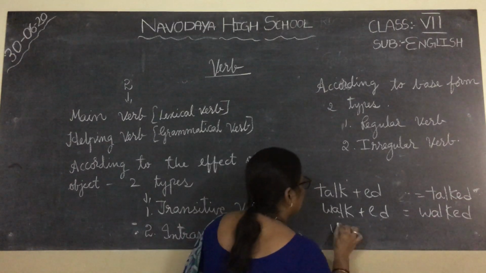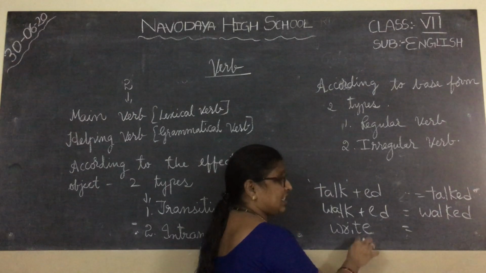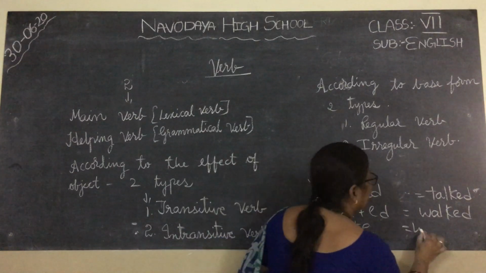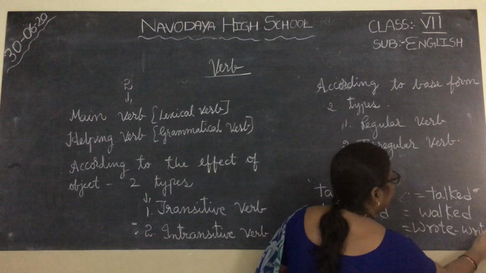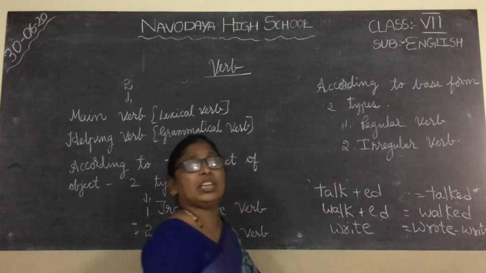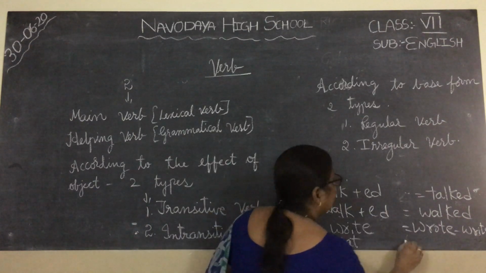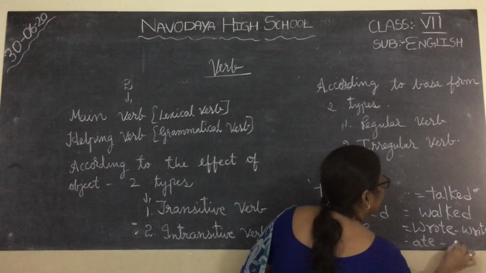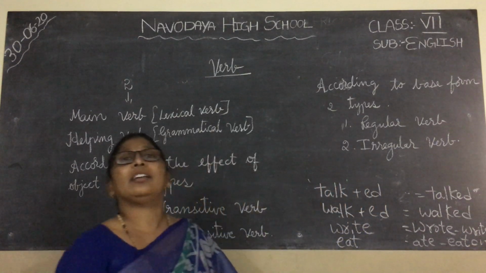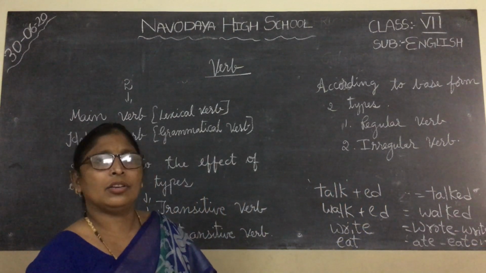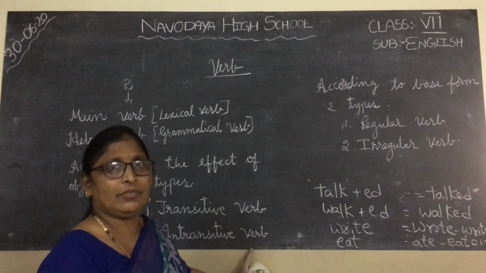See here, suppose you take write. Here you need not add d or ed. It changes. Write, wrote, written. See what is V2 form? Wrote. What is V3 form? Written. Change completely. Eat, ate, eaten. See, they change completely. What are these called? These are called as irregular verbs. Okay, children? So generally you use these in your daily life, but you don't know these are the types of verbs.